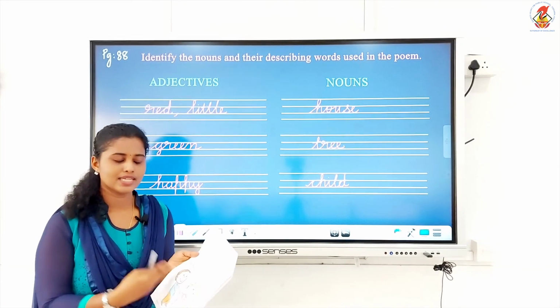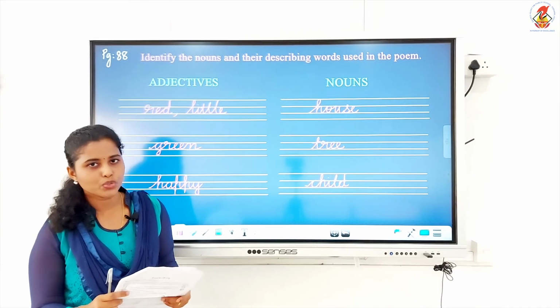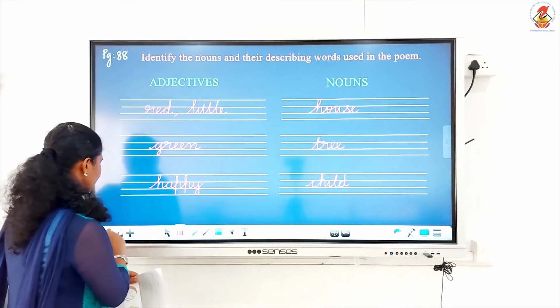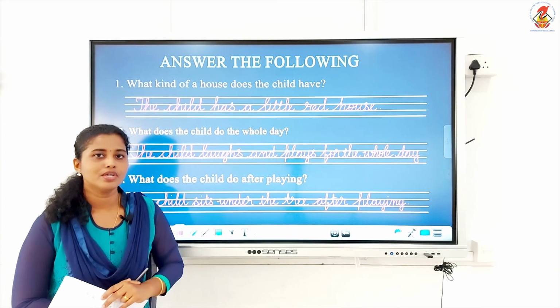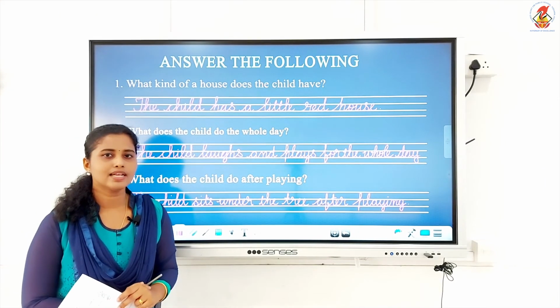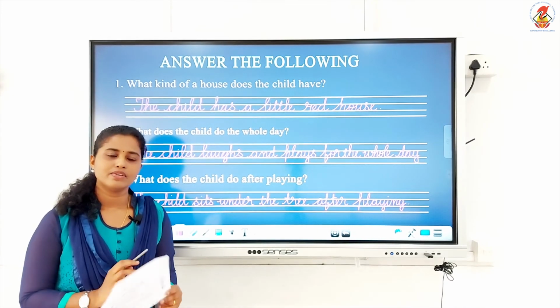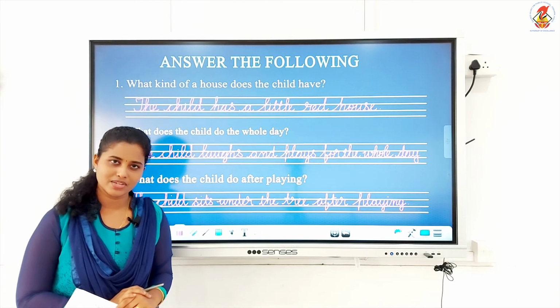That is your activity. You have a coloring activity to do, so please do it, and don't forget to learn the 3 question answers which we have done today. I want everybody to write and learn the 3 question answers, and please revise the new words and the opposites we learned in the previous day.